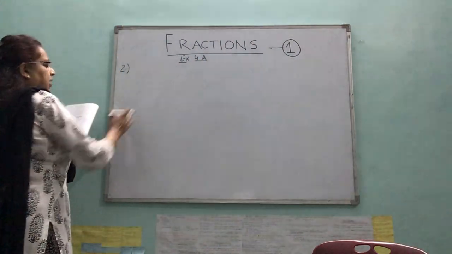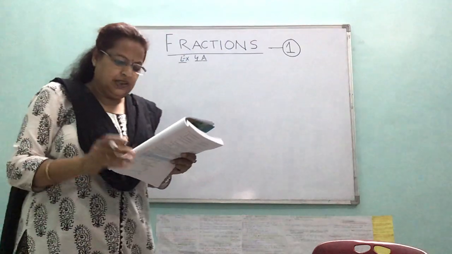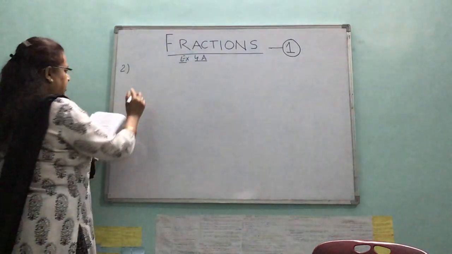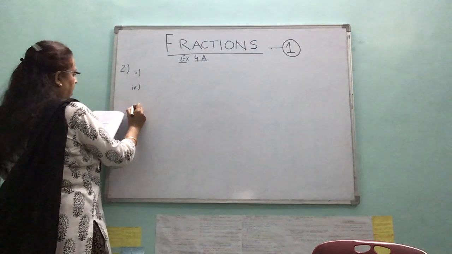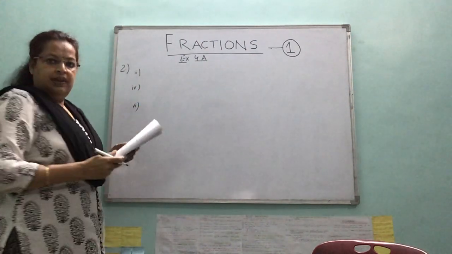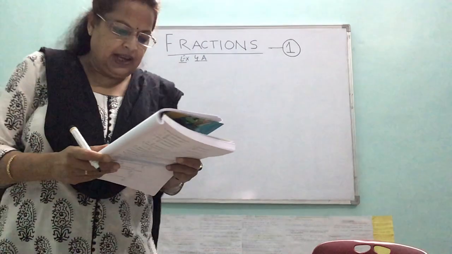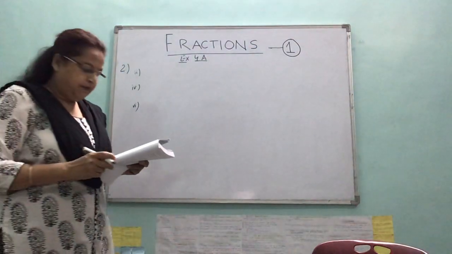Question number 2, I'll be directly writing answers of say second subpart, fourth subpart and sixth subpart. Right? The question is, write a fraction for each of the following.